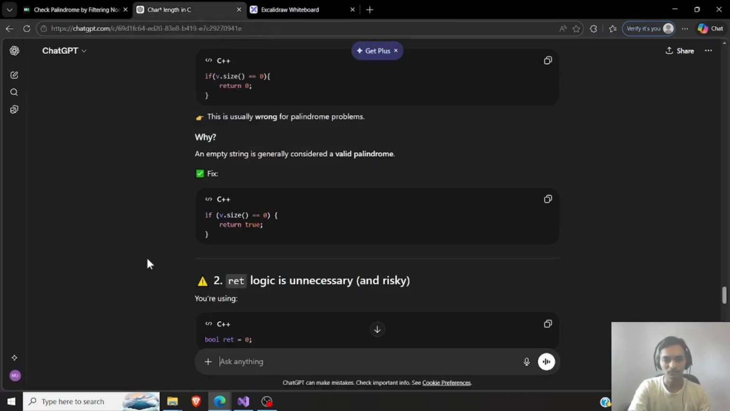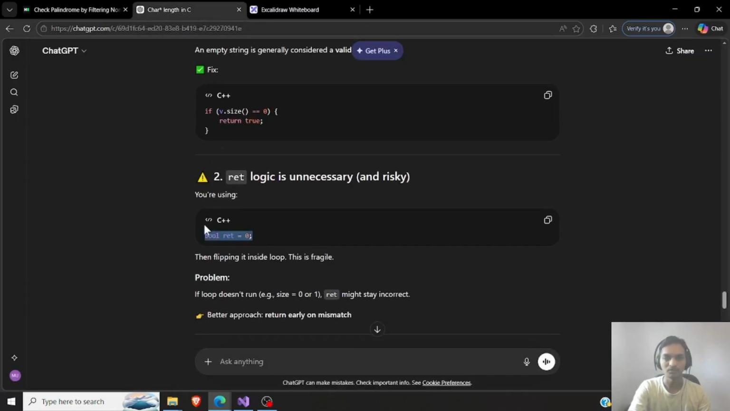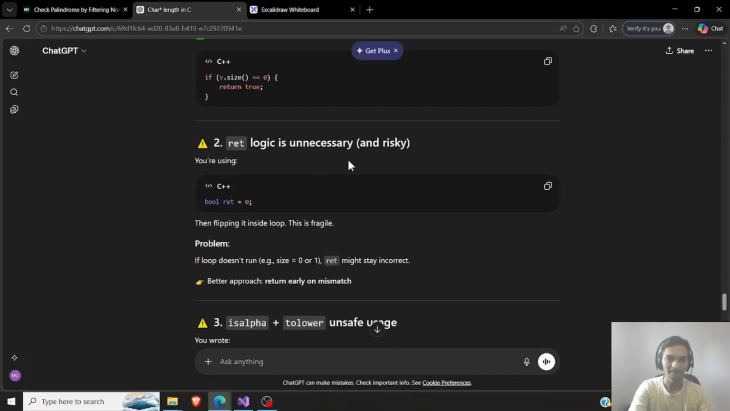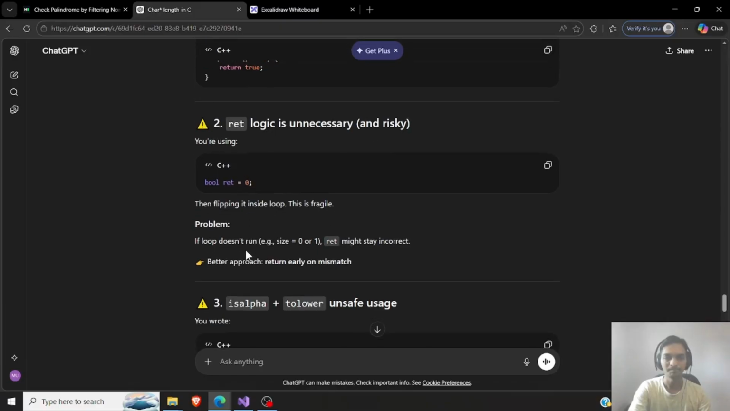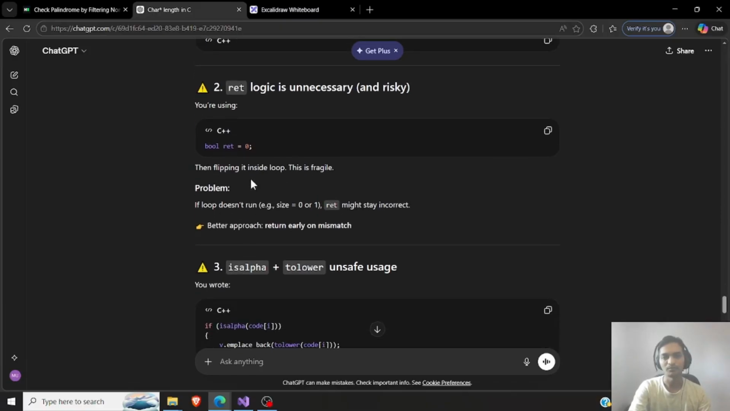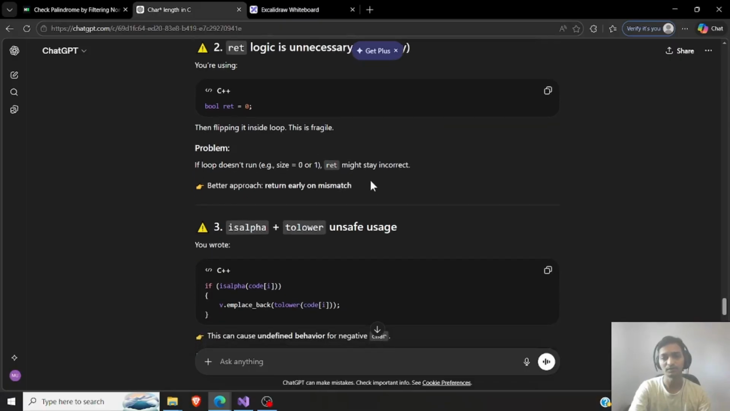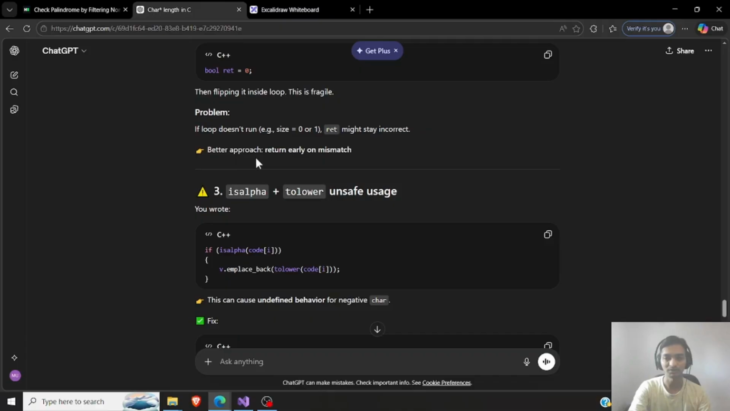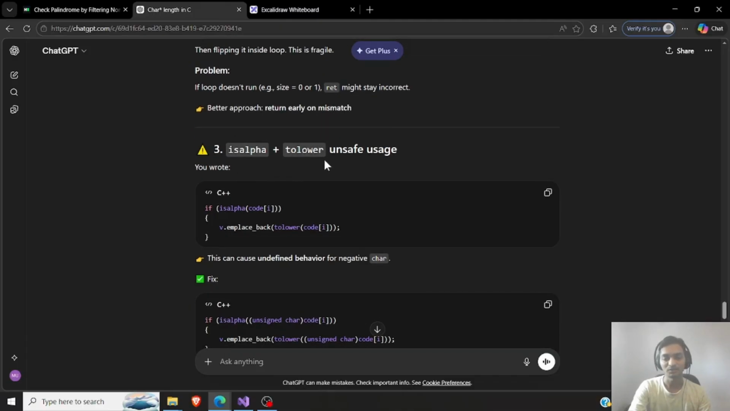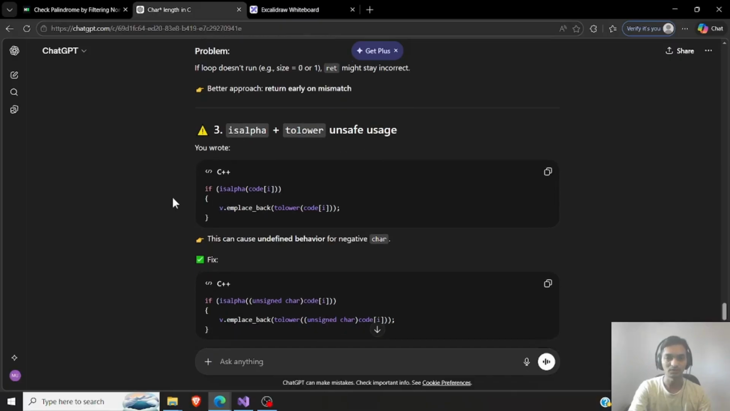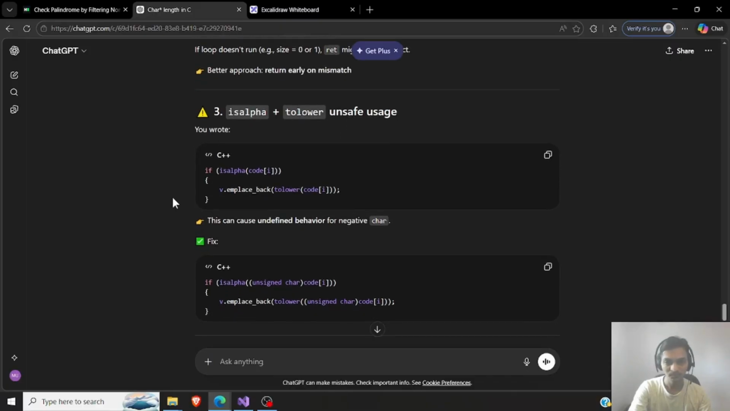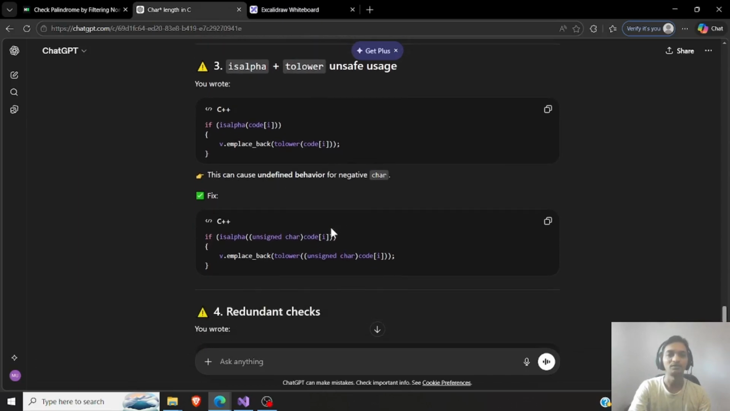I'll just read out what it says. Oh, you're using return zero, which it is saying not to do. Unnecessary and risky. Then flipping it inside the loop is fragile. If the loop doesn't run, for example 0 1, that's what my first case was. Better approach: return early on mismatch. Is alpha plus 2 lower? Unsafe usage. Okay, alright. This can cause undefined behavior for negative characters.